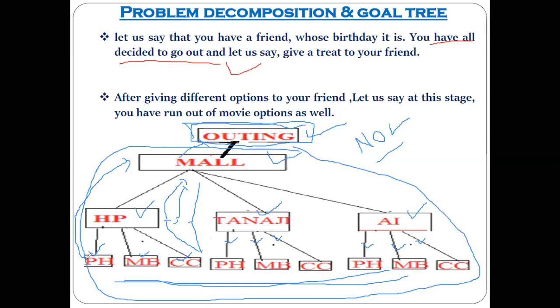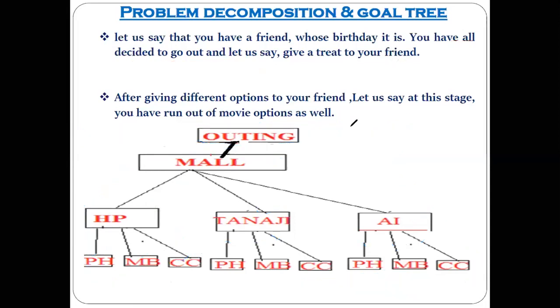When you are doing backtracking, if you skip some middle states and jump to another state, that is called dependency directed backtracking. Do you understand the difference between normal backtracking and dependency directed backtracking? Yes, sir. What is normal backtracking? You just go to the previous state and then its previous state, step by step. Yes. But in dependency directed, you can jump by skipping some middle-level steps. Understood? Yes.